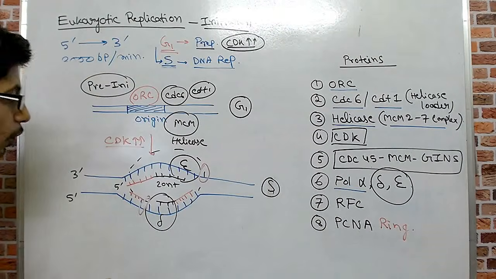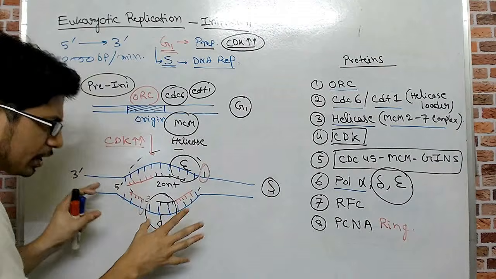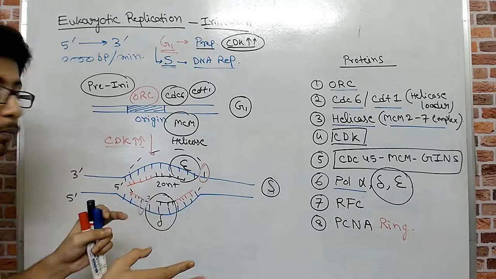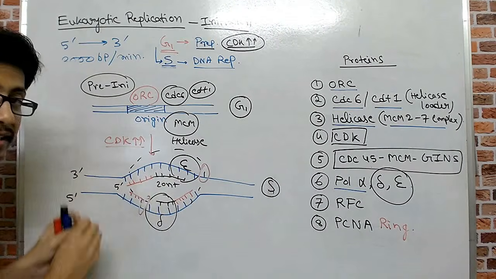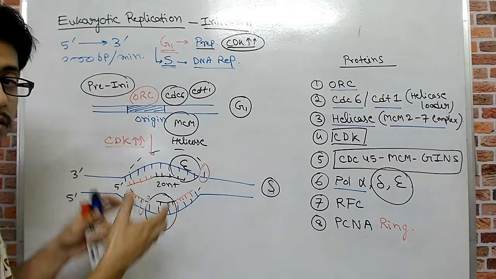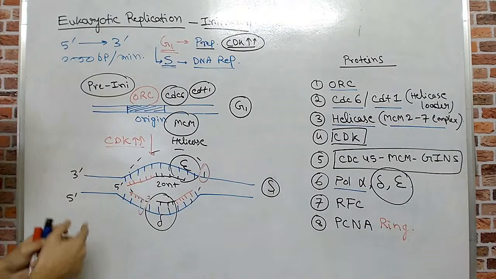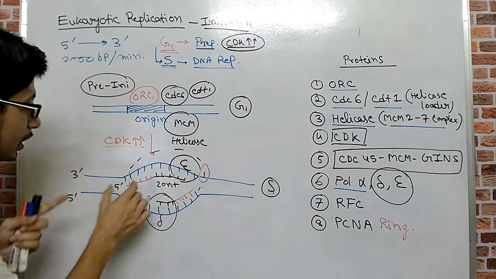Once the PCNA ring is loaded, now it's time for the whole DNA replication machinery to move in its direction. In the leading strand, the movement will begin from the 5' end towards the 3' end of the newly synthesizing strand. In the lagging strand also, it is 5' to 3' of the newly synthesizing strand. But in the leading strand, we'll have a continuous stretch of lengthy DNA synthesis with only one primer here.